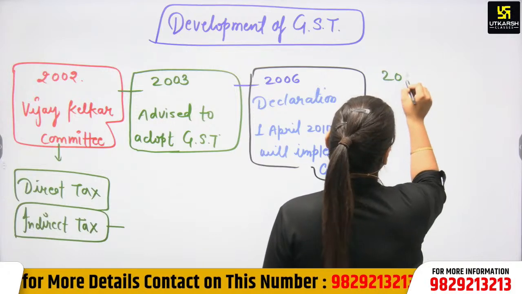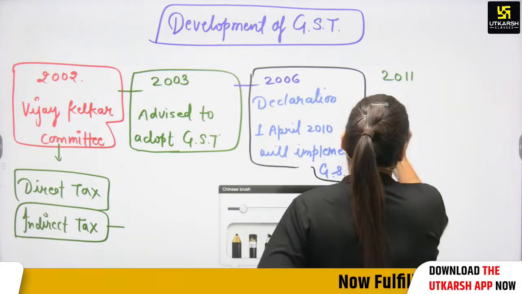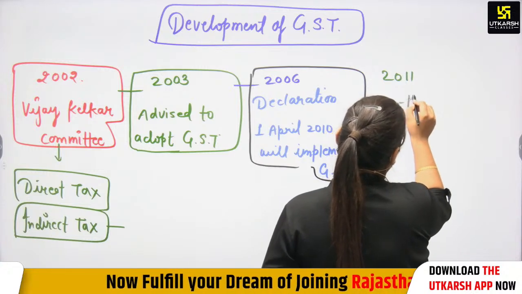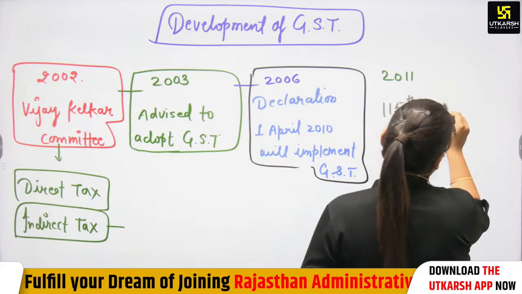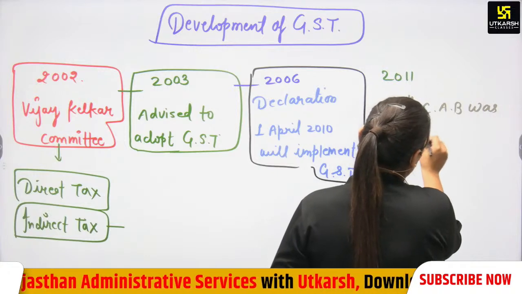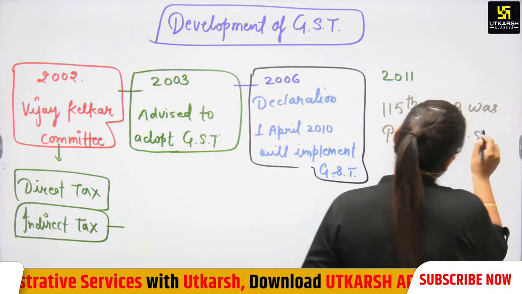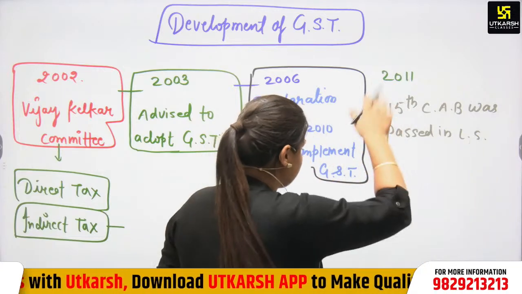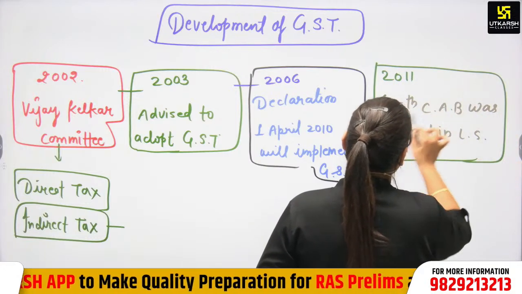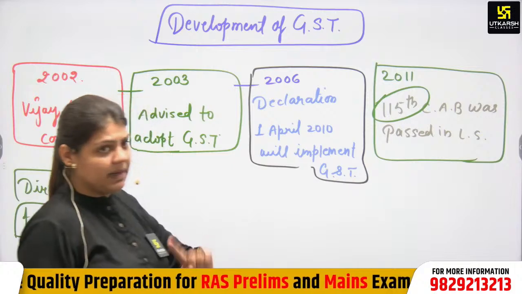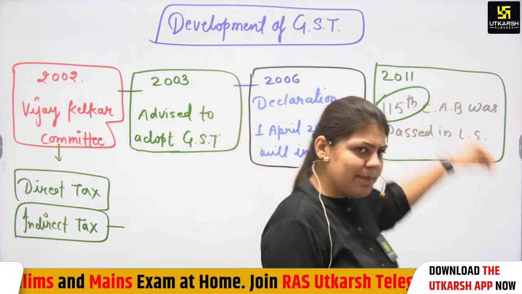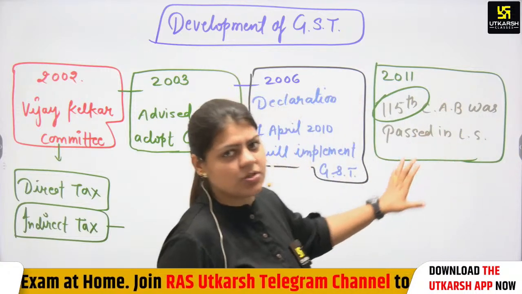The effort in 2011 was that the 115th Constitutional Amendment Bill was passed in Lok Sabha. But it was passed only in Lok Sabha, not Rajya Sabha. That's why this bill collapsed. So this was the effort, the 115th constitutional amendment bill, not act. This bill was passed because this procedure is not completed. That's why it collapsed in Rajya Sabha, and there is no signature of the President.